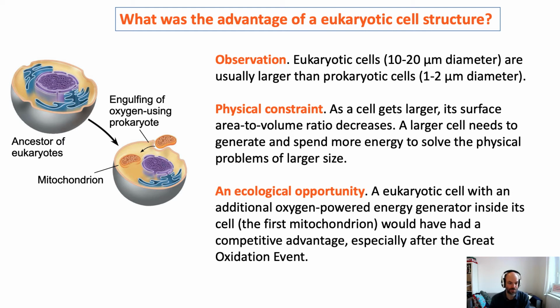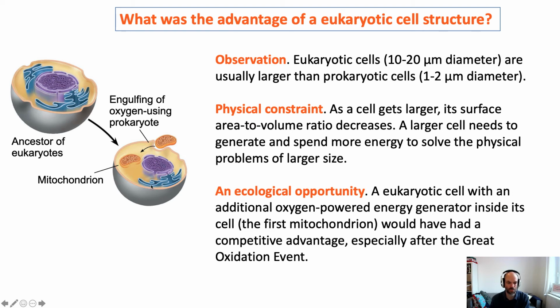So that's the idea, that the first mitochondrial endosymbiotic event, the acquisition of an aerobic heterotrophic bacterium and conversion of it into a mitochondria in an ancestor of the eukaryotes, was probably because of energy. That doing so gave it access to an energy source, and specifically an electron acceptor that was becoming much more abundant and enabling the cell to get a lot more energy from the same food.